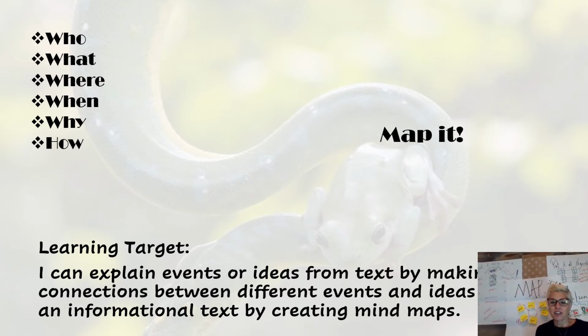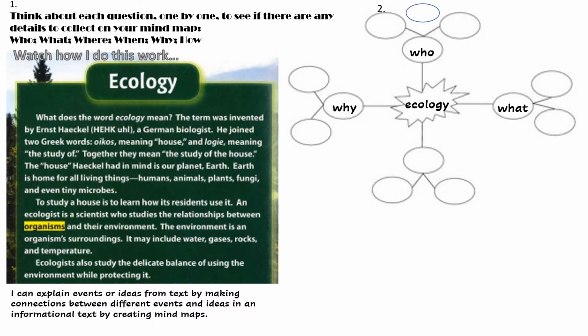And today, our learning target will be to, as I said, continue to explain events or ideas from text by making connections between different ideas in an informational text by creating mind maps. And we'll know we hit our learning target today when we can make connections in a text called Ecology for Kids, and then we'll create a mind map to help us hold on to all the details for different events or ideas in order to explain them. So let's get started. Readers, watch how I do this work in a section from Ecology for Kids, Ecology.